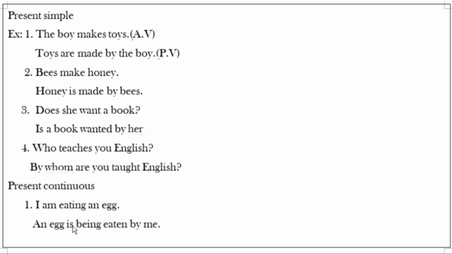Why should we use is? Because according to this subject we have to use the singular be-form verb. So, is being eaten. Eat, what is verb 3? Eaten by me. An egg is being eaten by me. That is the proper structure of this sentence.